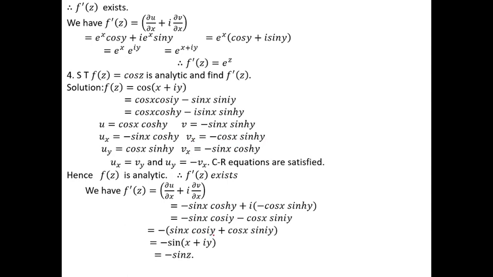Minus sin x cos iy, hyperbolic can be written as cos iy. Again plus i, sin hyperbolic can be written as sin iy, cos x into sin iy. Here sin a cos b plus cos a sin b can be written as sin of a plus b. A is x plus b is iy. Therefore minus sin of x plus iy. What is x plus iy? x plus iy is nothing but z. Hence f dash z is equal to minus sin z.